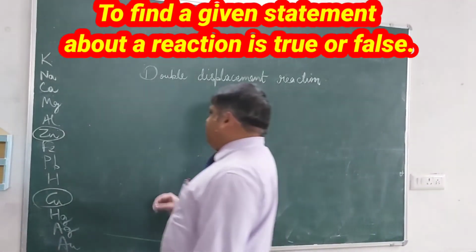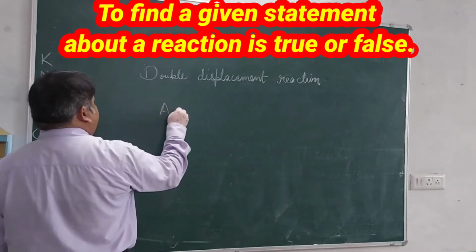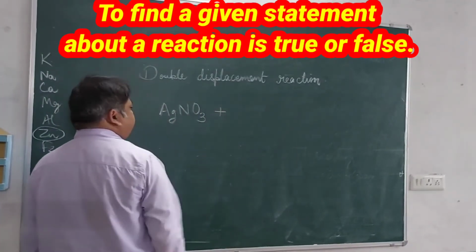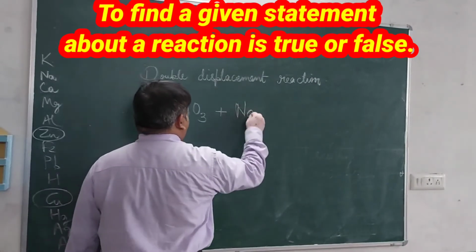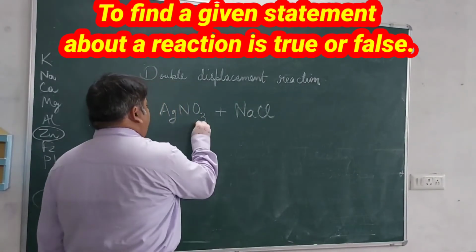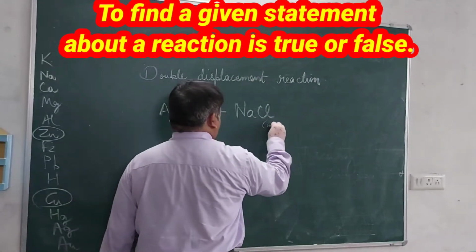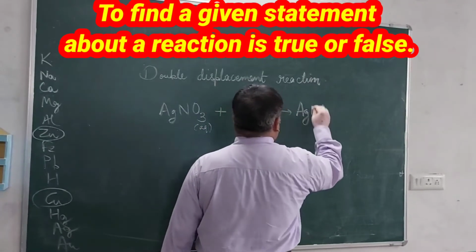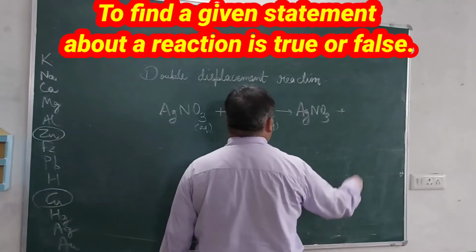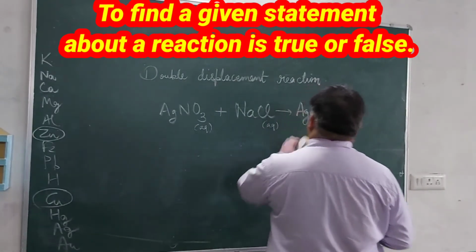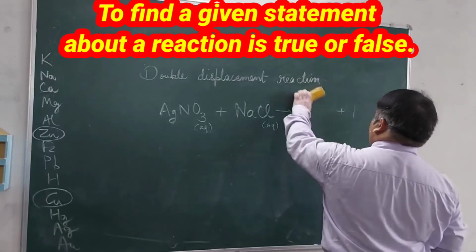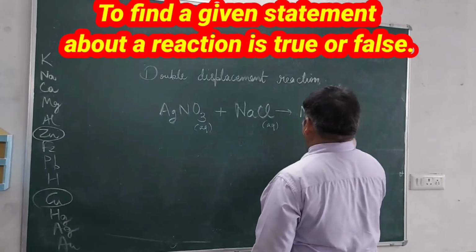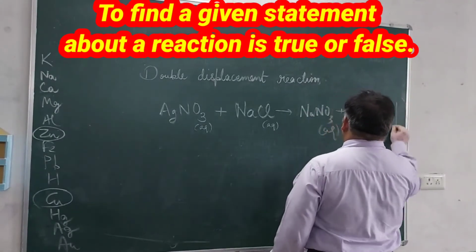Say for example, if I take silver nitrate and NaCl, aqueous, it will form NaNO3 solution and AgCl white precipitate.